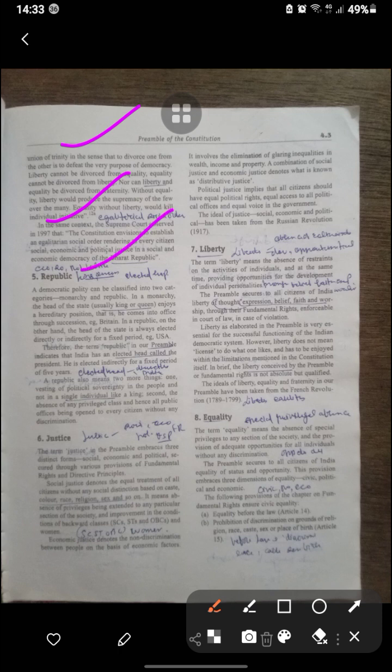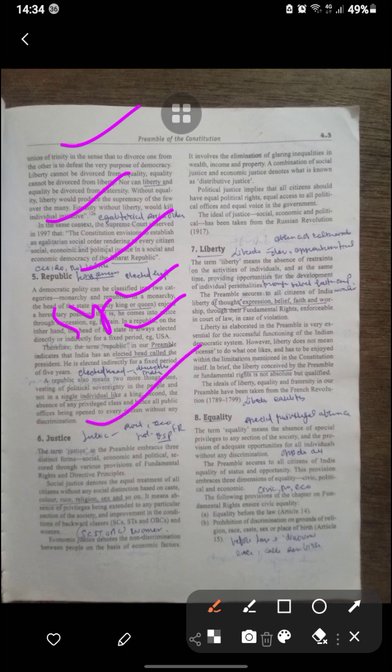Republic: the polity can be classified into two categories, monarchy and republic. In a monarchy, the head of the state is a queen or king, hereditary, as in Britain. In a republic, on the other hand, the head of the state is always elected, directly or indirectly, for a fixed period, as in the USA. Therefore, the term republic in the preamble indicates that India's elected head is called the president, elected indirectly for a fixed period of 5 years. Republic also means two more things: vesting of political sovereignty in the people, not a single individual, and the absence of any privileged classes.